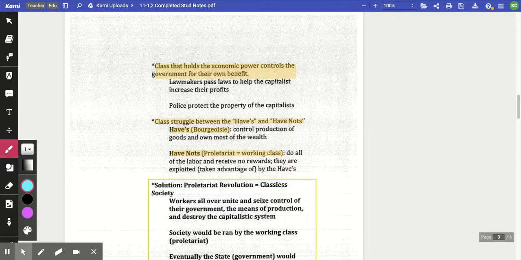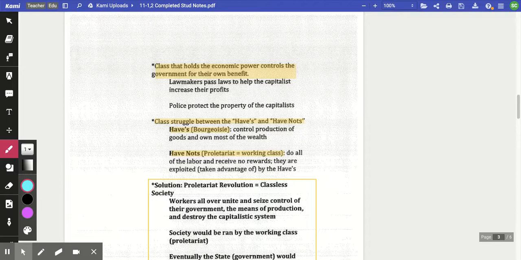And this is like the first time he's introducing us to that word, the proletariat, having a proletariat revolution. And they're being exploited.